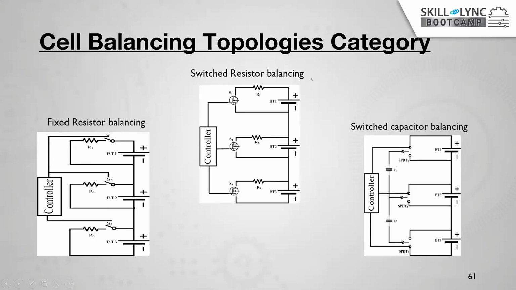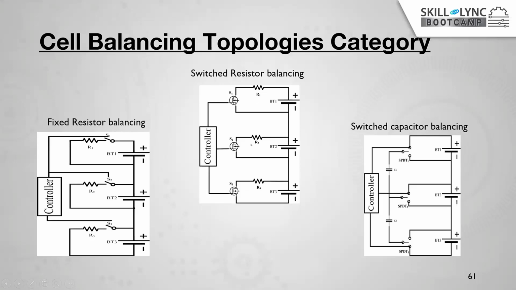When you go for the shunt-based and switched resistor balancing method, instead of individual switches going to the controller directly, here the resistor is also connected directly to the controller. In the switch, whichever one has more, that particular switch is going to be operated. Instead of a single switch, we are using MOSFET or IGBT type switches.